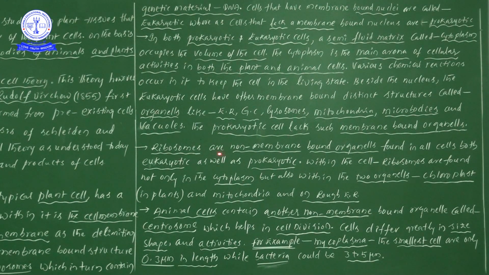Now, here a few exceptional points are there. Listen carefully, these points only are the backbone. Now here you see, ribosomes are non-membrane bound cell organelles found in all cells of both prokaryotic as well as eukaryotic organisms. Earlier we saw that in a eukaryotic cell different types of cell organelles are present, but in a prokaryotic cell they are absent.